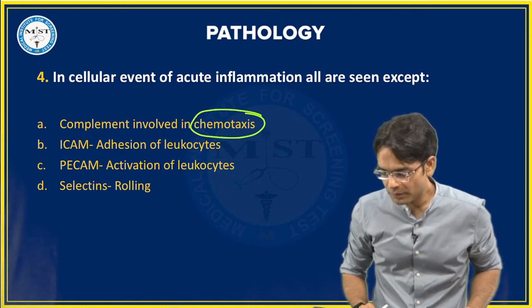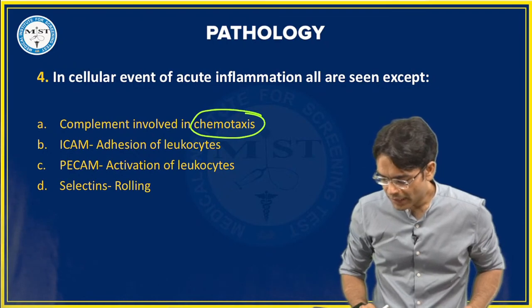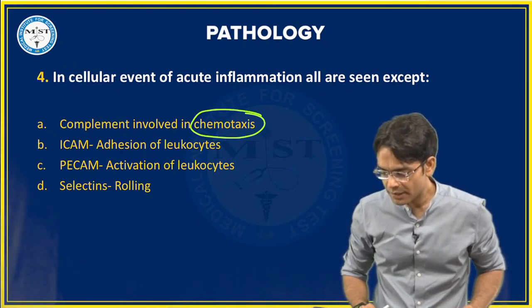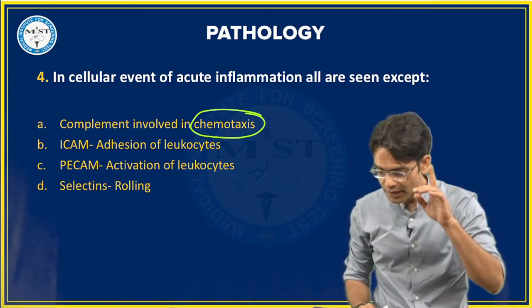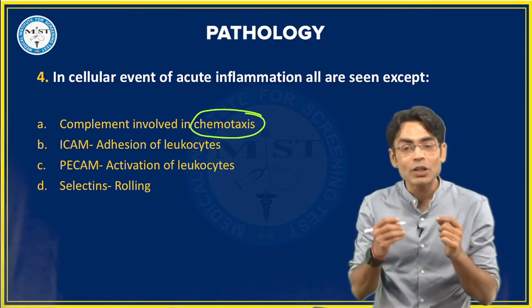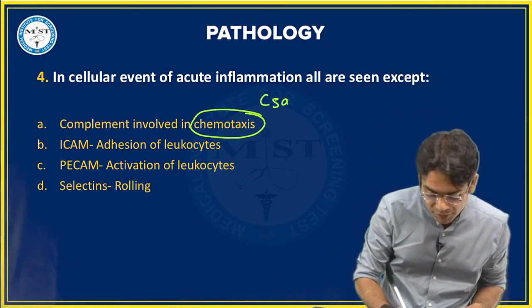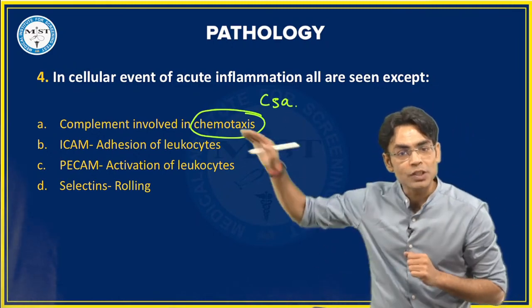Faizan Bashir, very good. Yeah, Pushpendra, you are right. Prerna, you are right. Very good. Now you are starting to give me the right answers. Beta, for chemotaxis the most important molecule is C5A, and where do you get the C5A from? From the complement itself. So this is right.